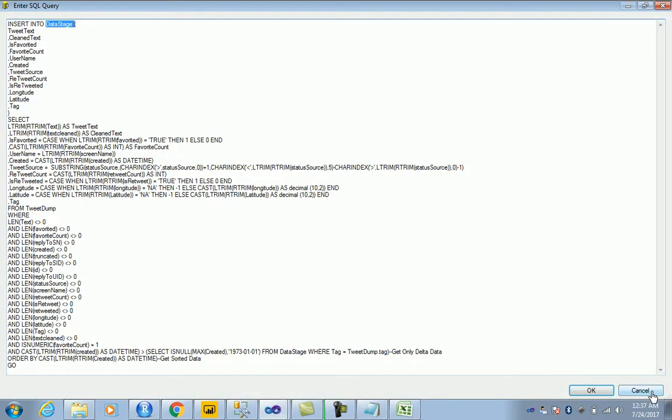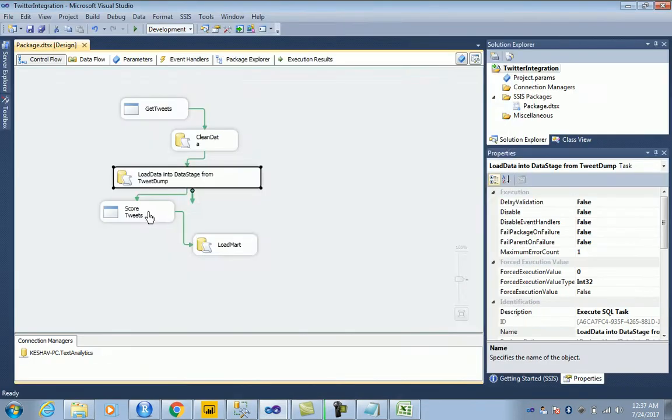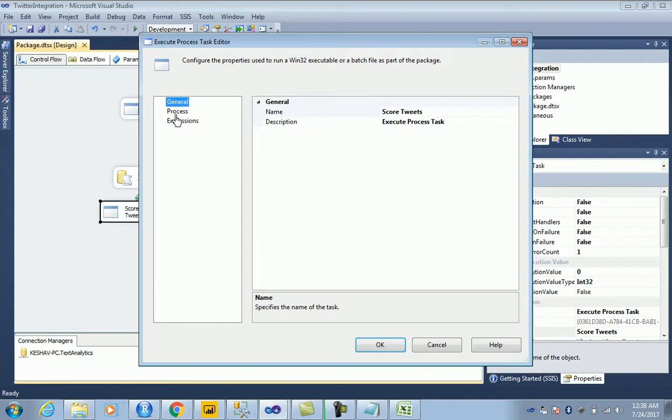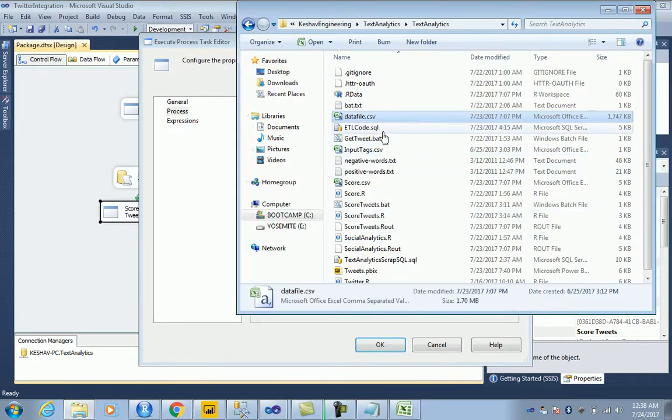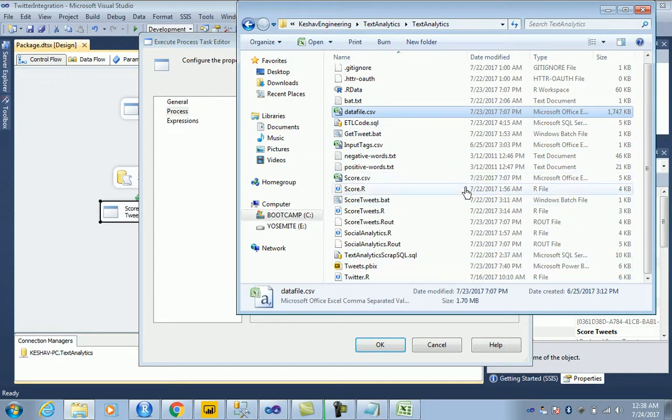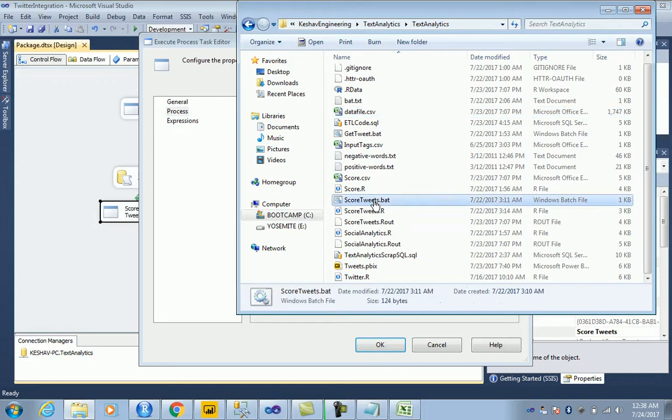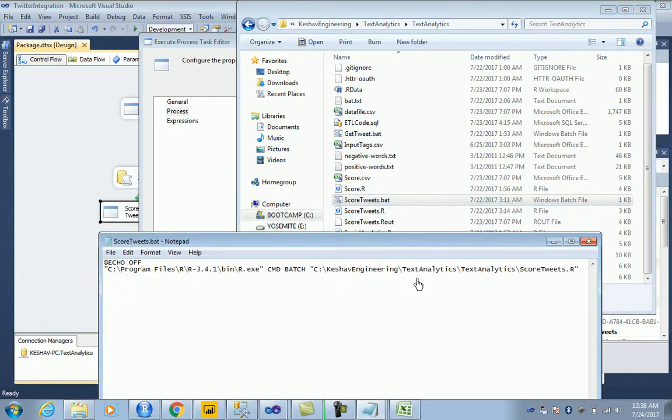Next, what we are trying to do here is run the score tweet.r. So here, if you see, it's actually the score tweet.bat that is being called in the SSIS package. The score tweet.bat is simply calling the score tweets.r.